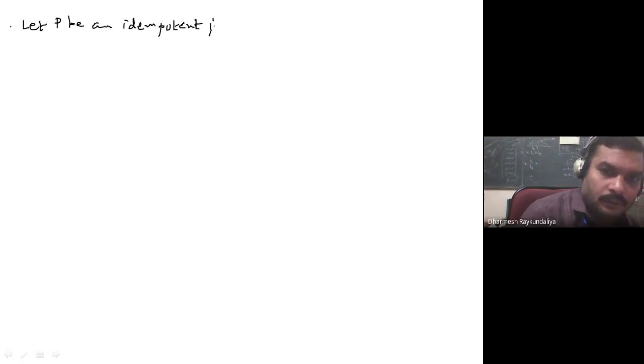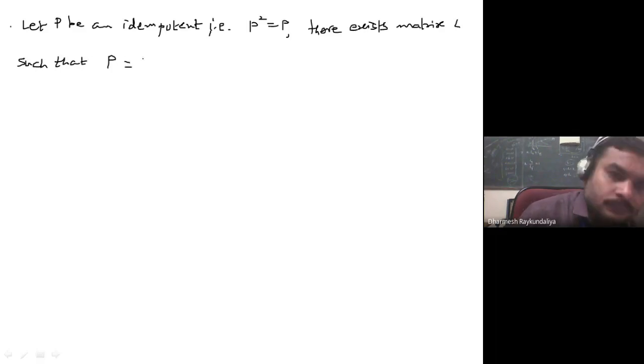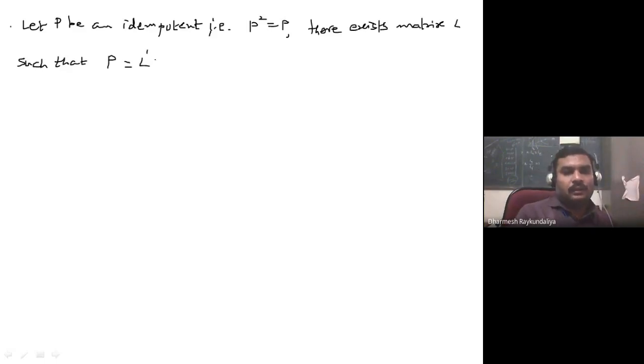So when you say idempotent, that is P square equal to P. There exists matrix L, L is nothing but some orthogonal matrix, such that P can be written as L lambda L transpose, where lambda is nothing but a diagonal matrix.